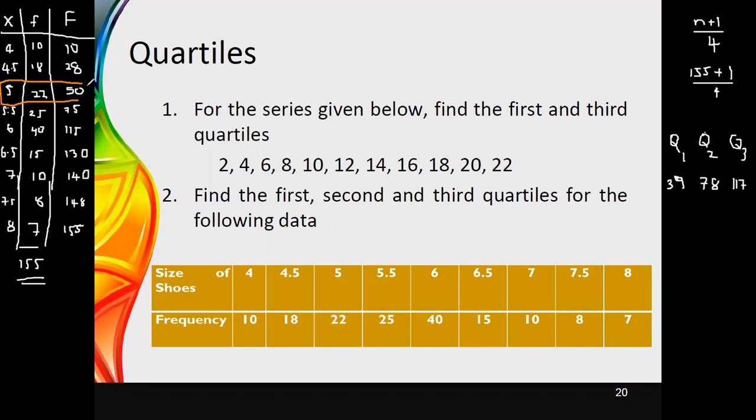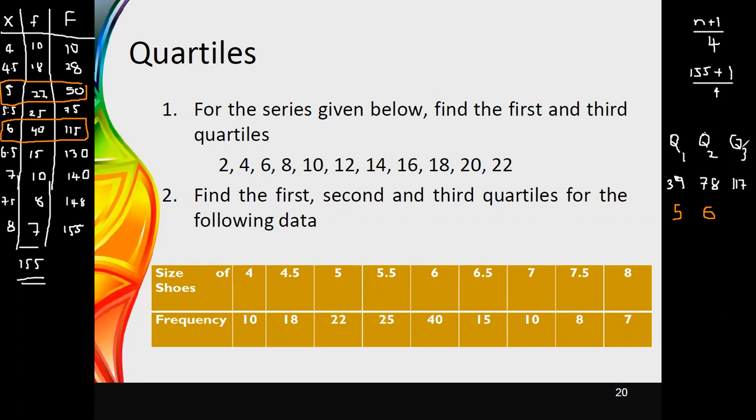Therefore, you can say that size 5 is the first quartile of this data set, and the second quartile position is 78. 78 belongs to the class starting from the value 6. It is because it is beyond 75 and below 115. Therefore size 6 is for the median or the second quartile.